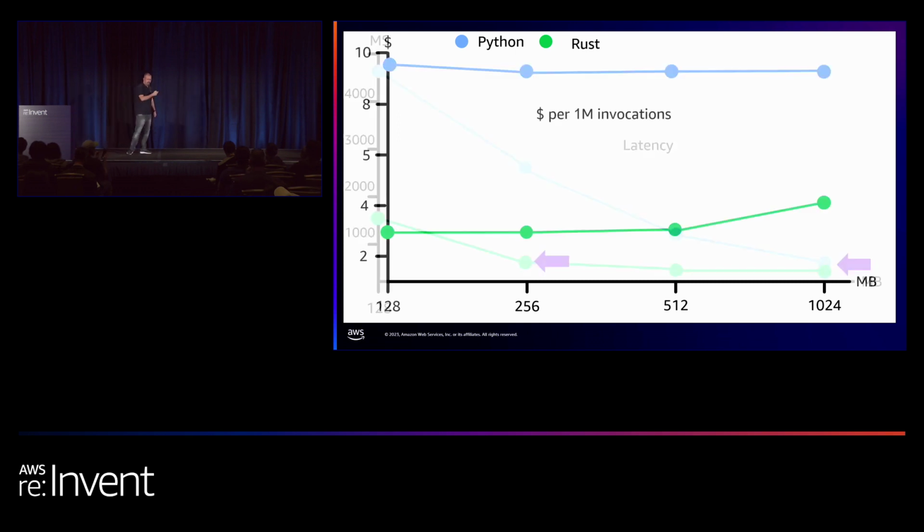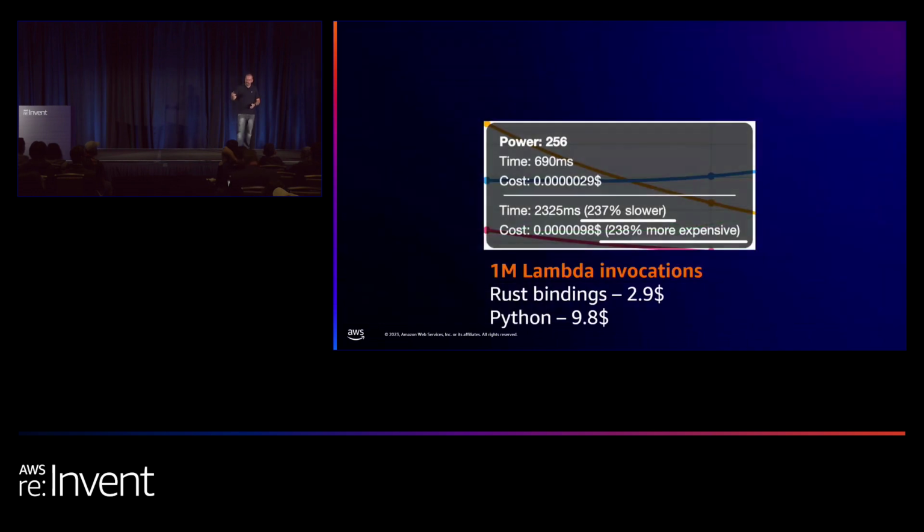And again, if we look at how much money we've paid for the invocations, it's very similar to the previous graph. Here, the y-axis is the cost per 1 million invocations. And again, you can see that Rust, on average, is 3 to 4 times cheaper compared to Python. And if we zoom in on a very specific memory configuration, you can see that Python is 3 times slower and 3 times more expensive when using 256 megabytes. Amazing.